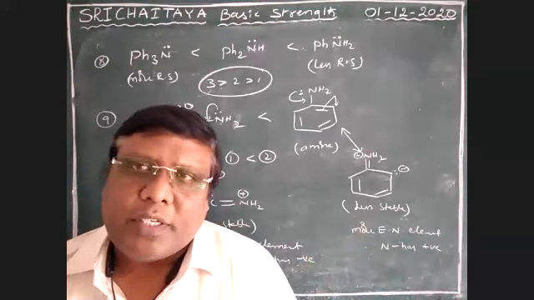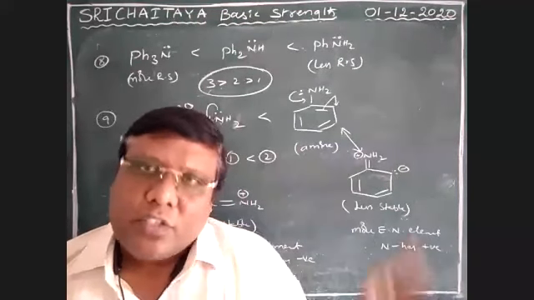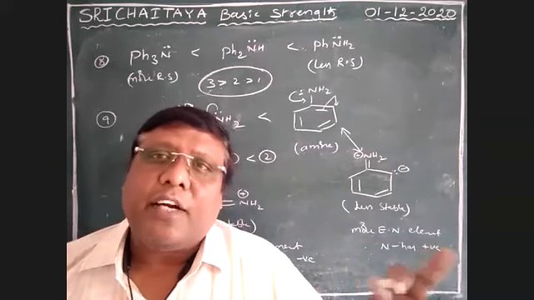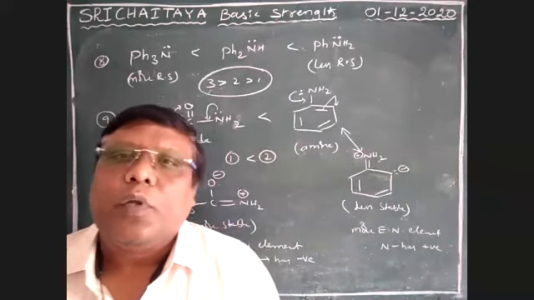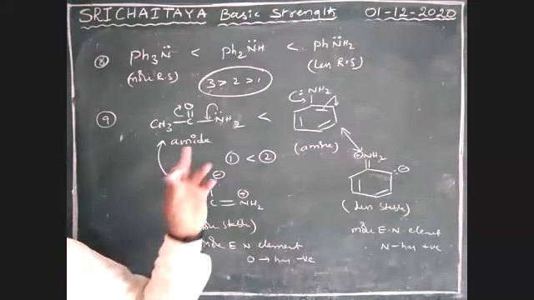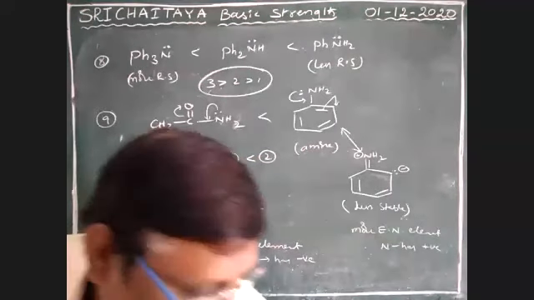Which one is more basic? Which one is more stable? Which one is less stable? We have stability orders in the case of resonance. So this is the first one: a highly electronegative element must get the negative charge. That is more stable. Okay. So this is the case of amide and amine in particular. Next.